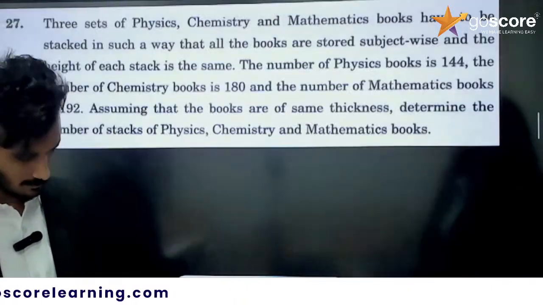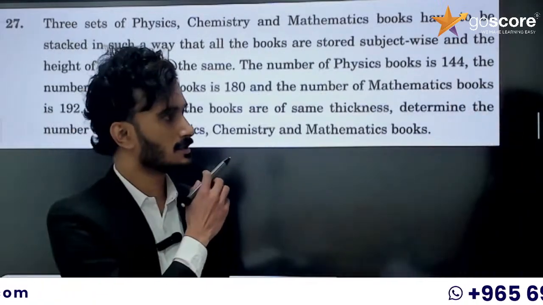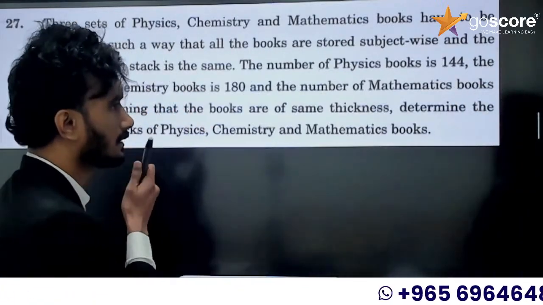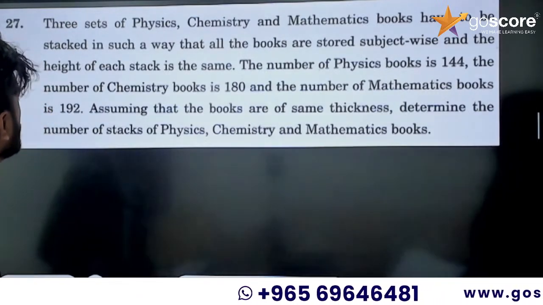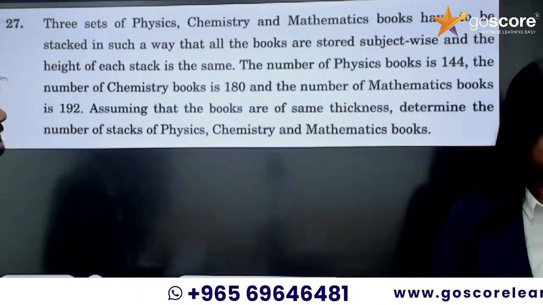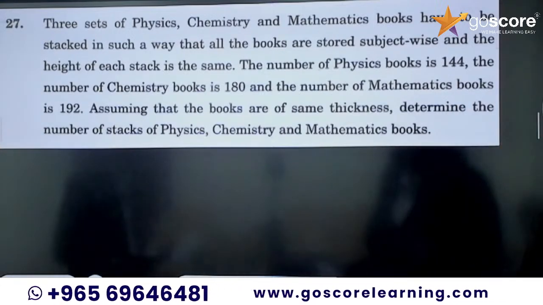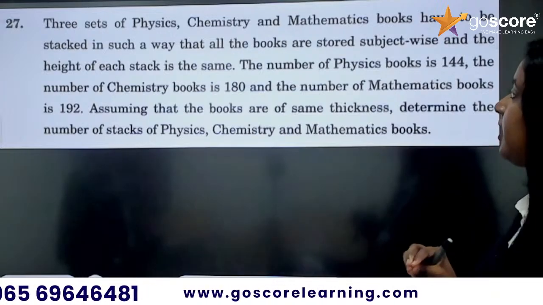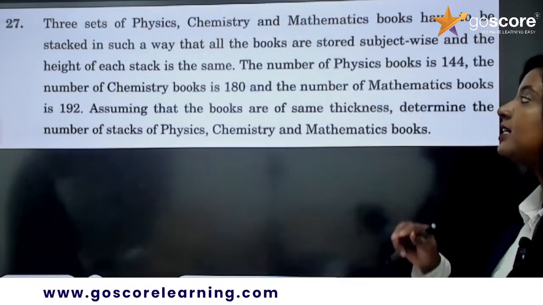Okay, next one. This one is a reader question, right? Same question, reader. I think this question is in the NCERT reader. Okay, so 3 sets of physics, chemistry and mathematics books have to be stacked in such a way that all the books are stored subject wise and the height of each stack is the same.